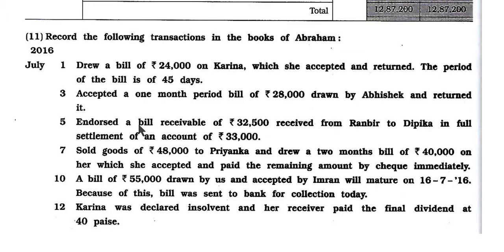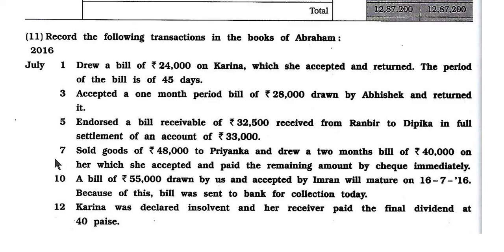Third one: endorsed a bill receivable of rupees 32,500 received from Ranbir to Deepika in full settlement of an account of rupees 33,000. Here, Abraham received this bill of 32,500 from Ranbir and endorsed it to Deepika, and the full settlement of the account is 33,000.